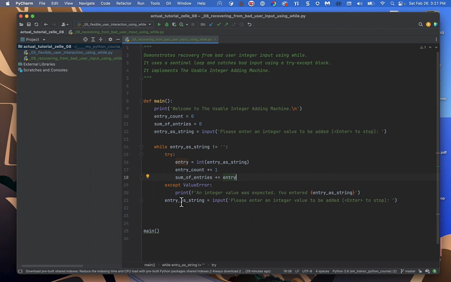So what's really interesting is because the design, which is kind of the same one that we used in the last example, already is in a while loop, well then as long as we protect these two pieces of work, increasing the entry count and accumulating the sum, as long as we protect them by the try, well then the user can give us all the bad input that they want to, and we're not going to keep increasing the count, and we're not going to try to accumulate it. Okay?